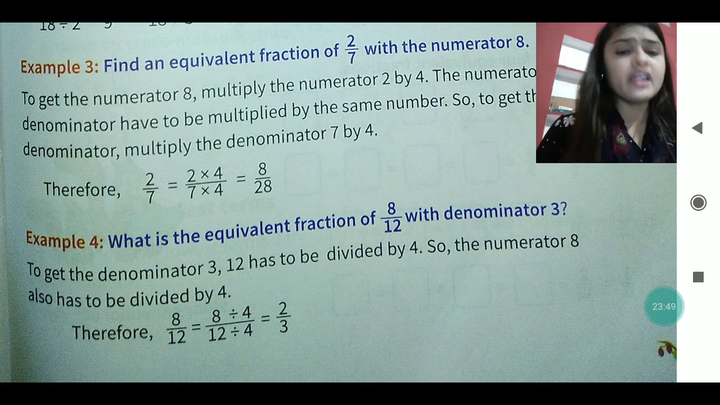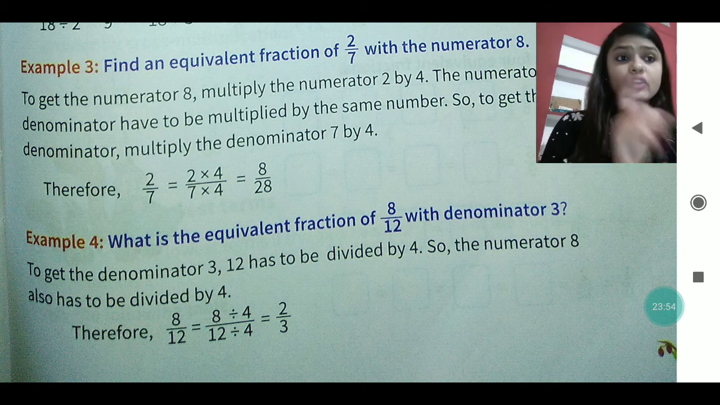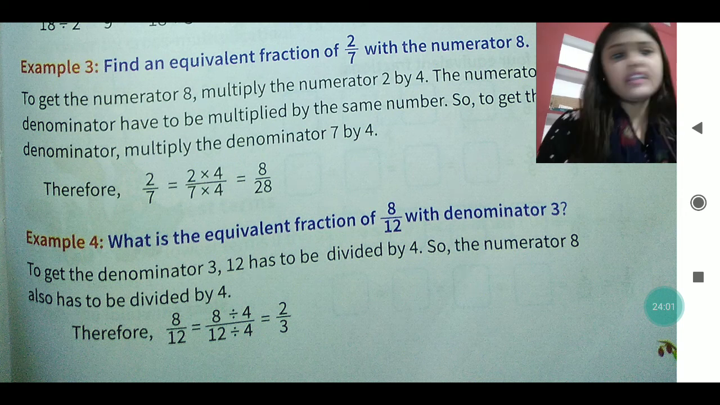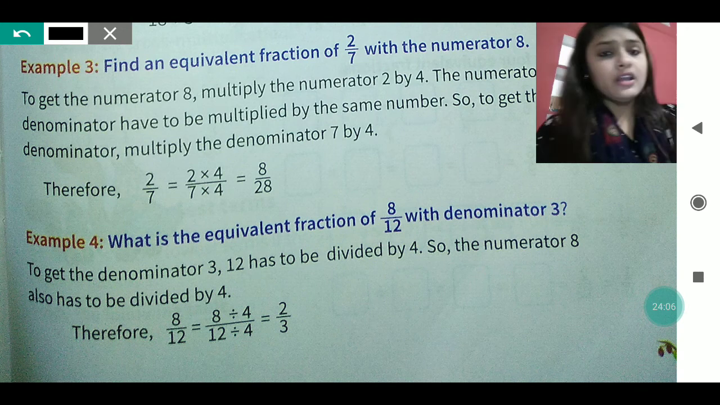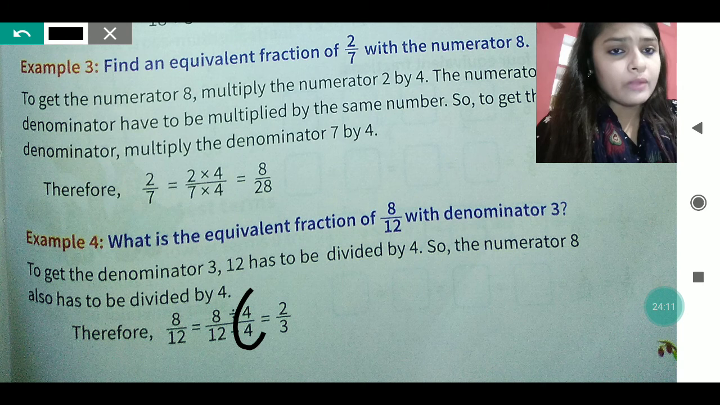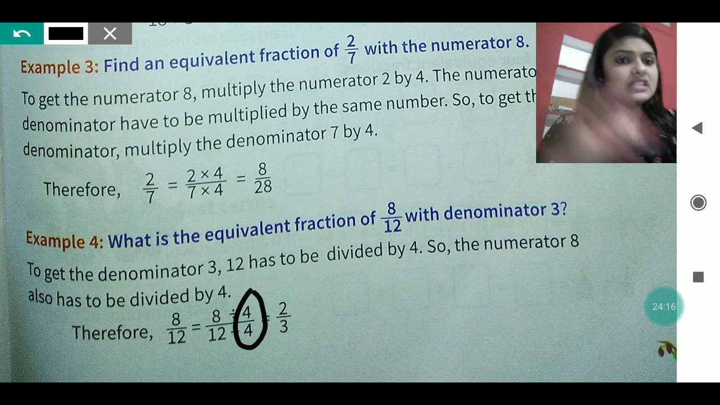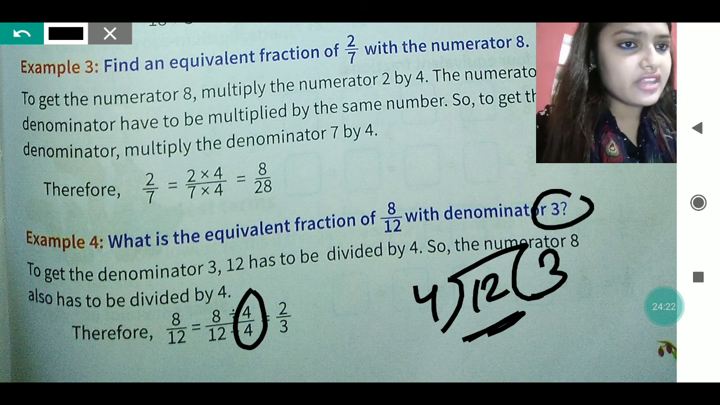Now in example number 4, the denominator should be 3. So 8 by 12 is given. If you multiply 12 with any number, you will never get 3. So here what you have to do is divide. 8 by 12, both divided by 4. When you read the table of 4, 3 times 4 is 12, so 12 divided by 4 will give 3, and you have to get 3 as the denominator.